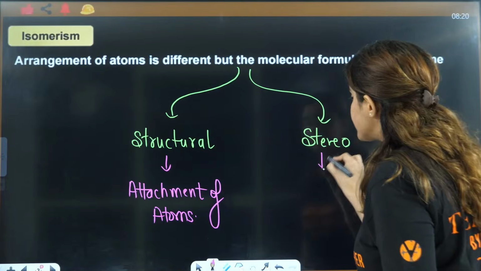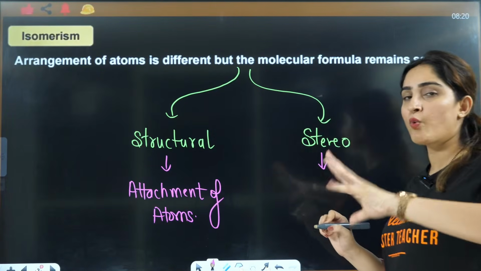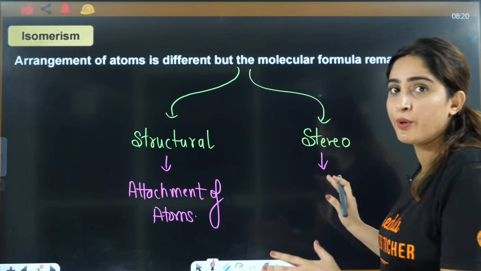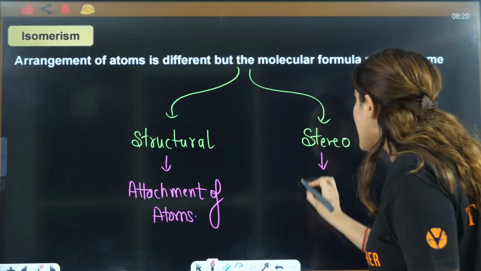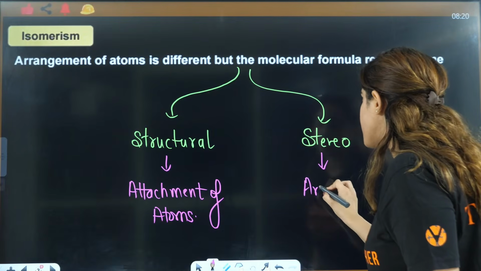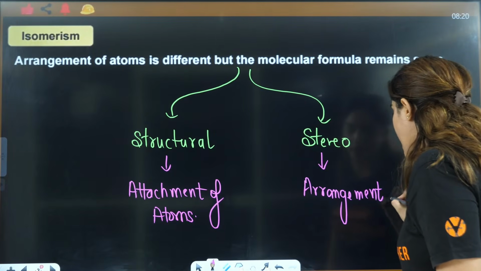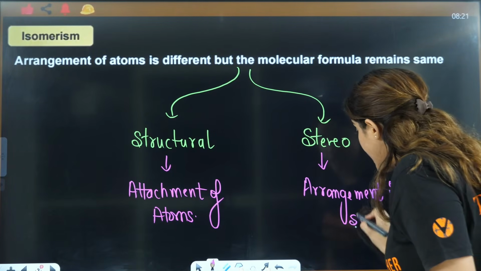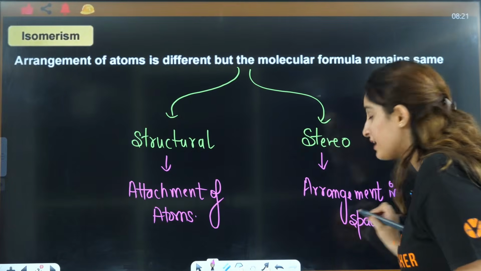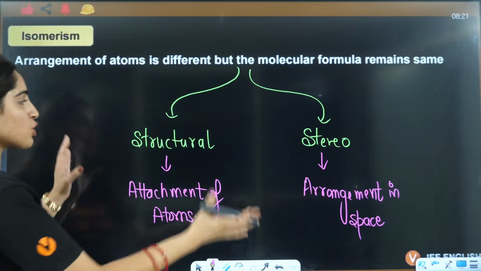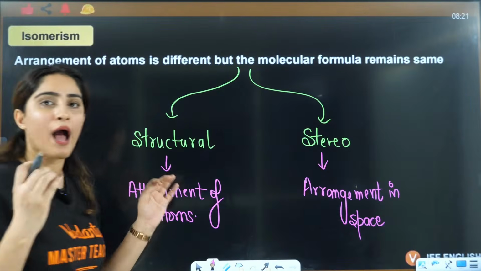In space, whether it is forward, backward, whether mirror images are formed or not, based on that we discuss stereoisomerism. That is the difference between structural and stereoisomerism.